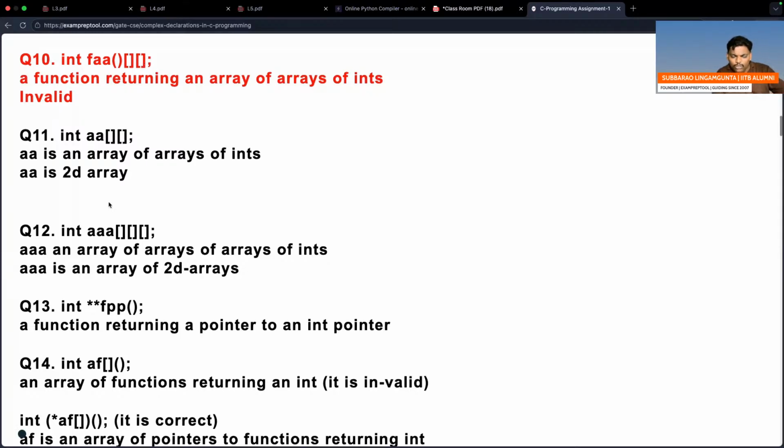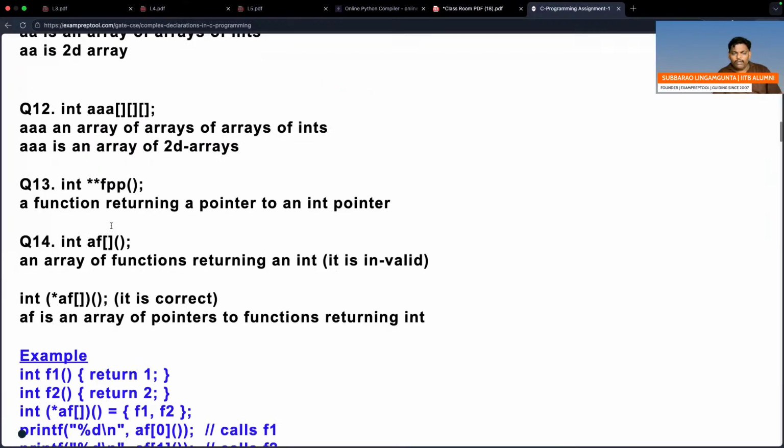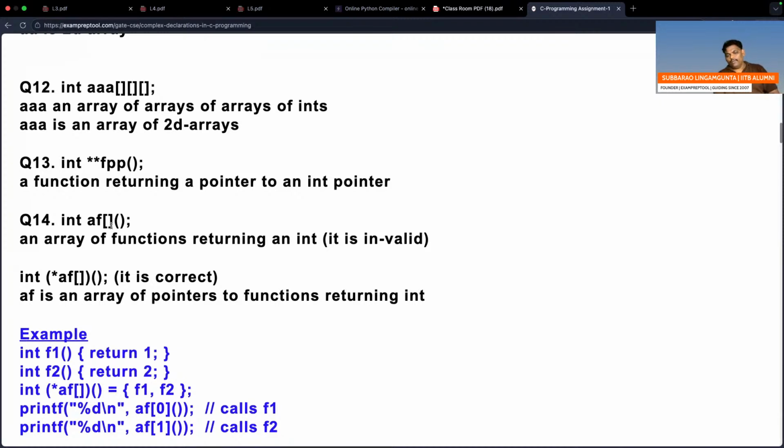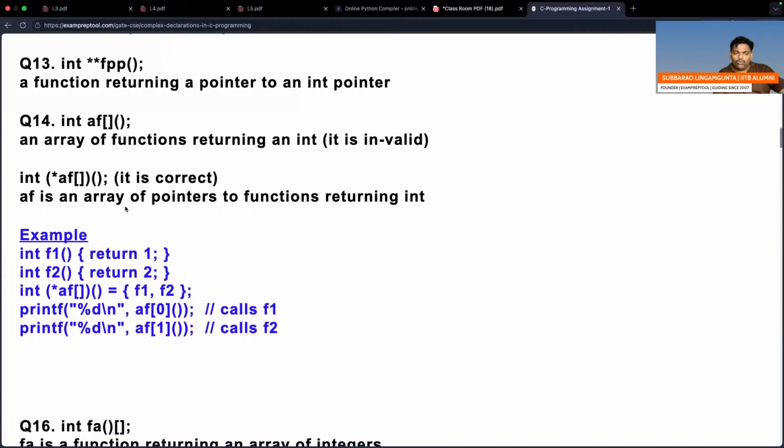Question number 12, you go the same way. AA is a triple array where every element is an integer. That is also okay. Go to question number 13.